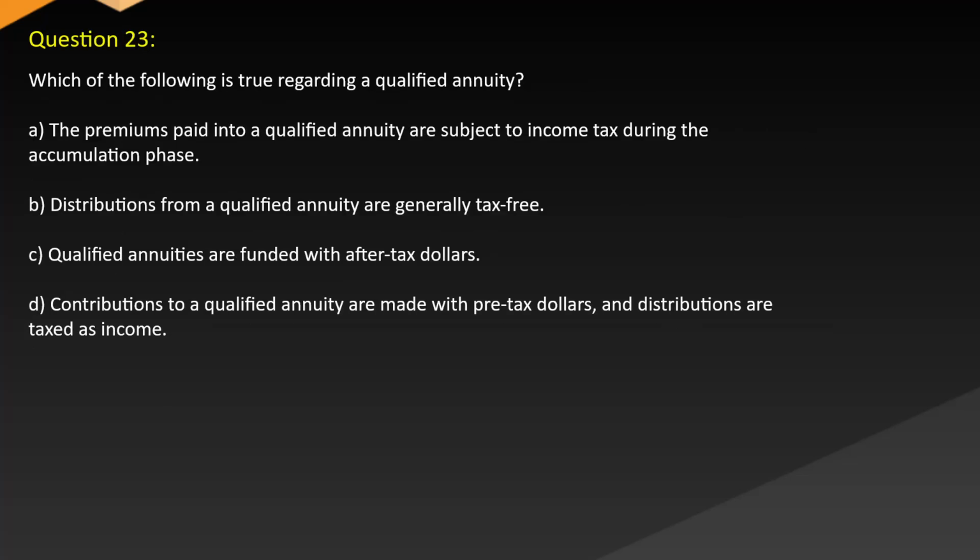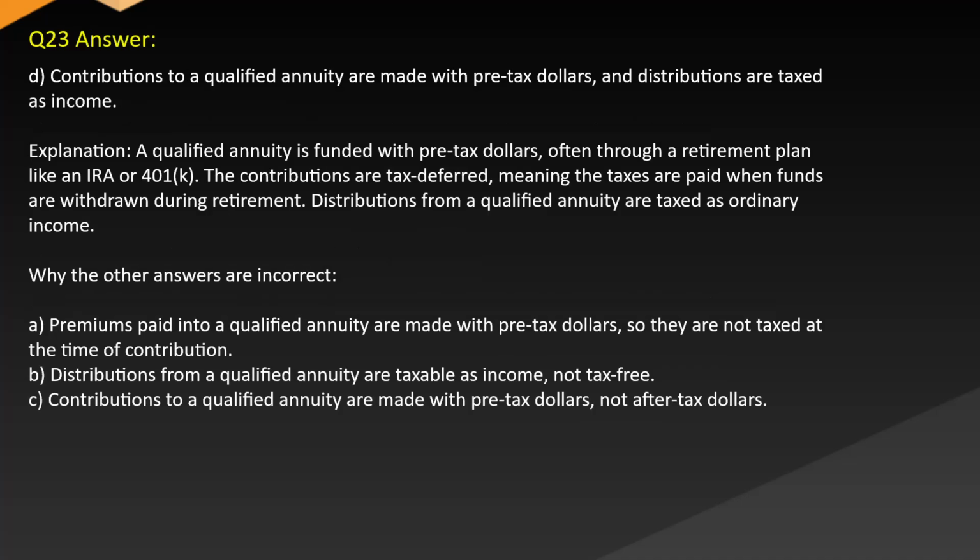A. The premiums paid into a qualified annuity are subject to income tax during the accumulation phase. B. Distributions from a qualified annuity are generally tax-free. C. Qualified annuities are funded with after-tax dollars. D. Contributions to a qualified annuity are made with pre-tax dollars and distributions are taxed as income. Answer: D. Contributions to a qualified annuity are made with pre-tax dollars and distributions are taxed as income.